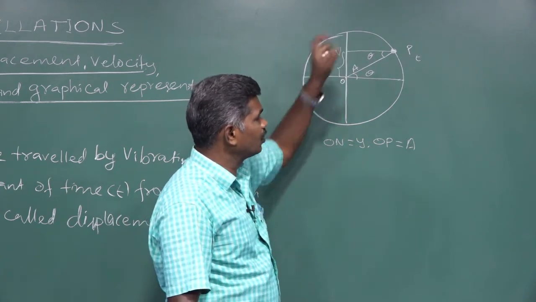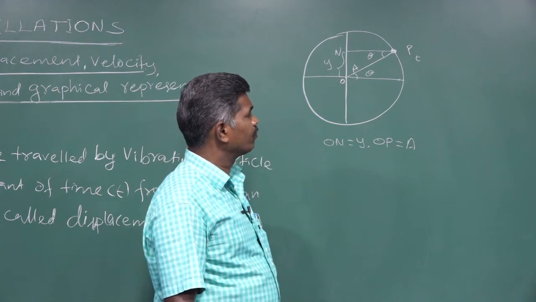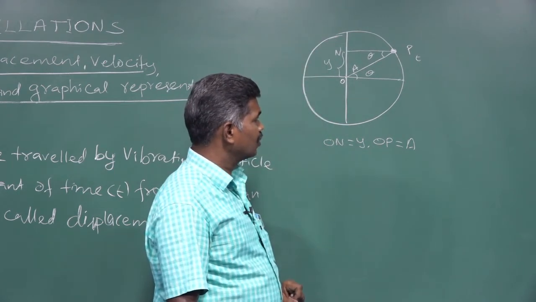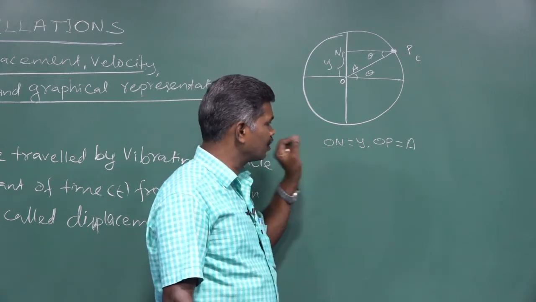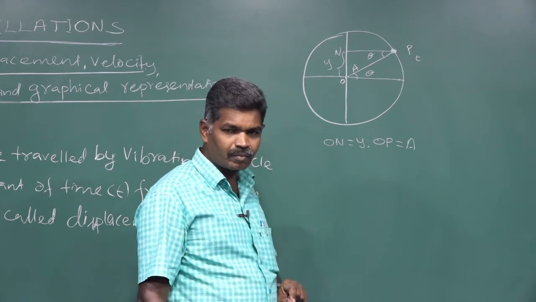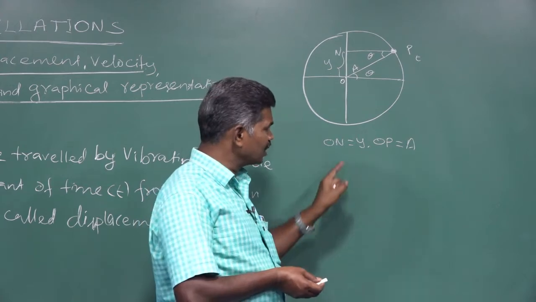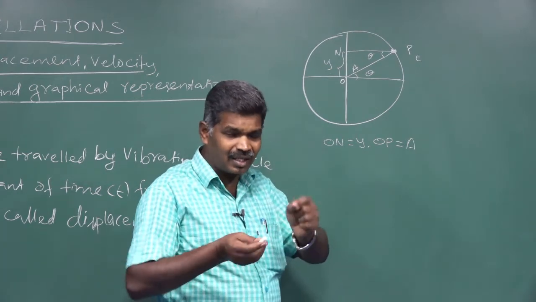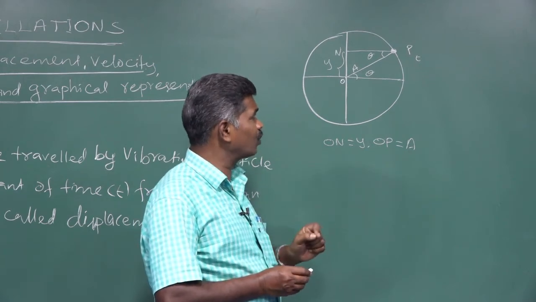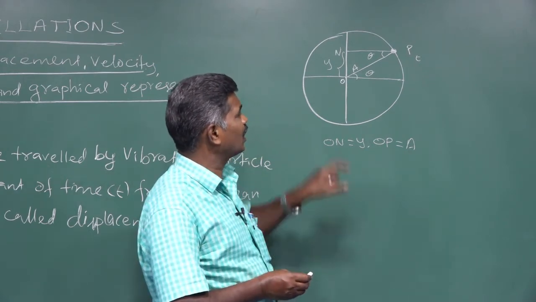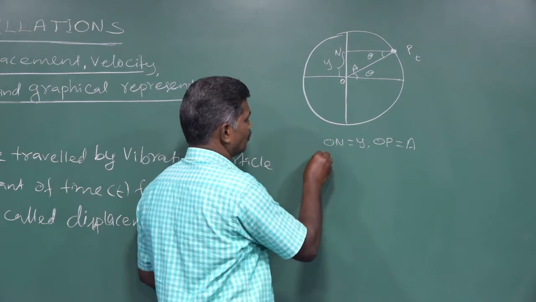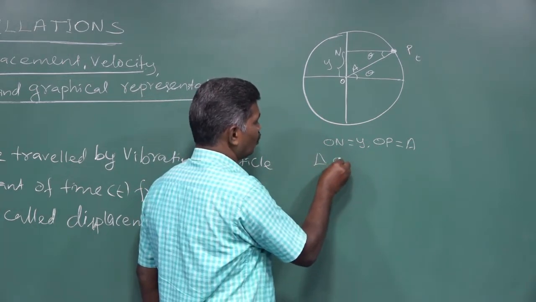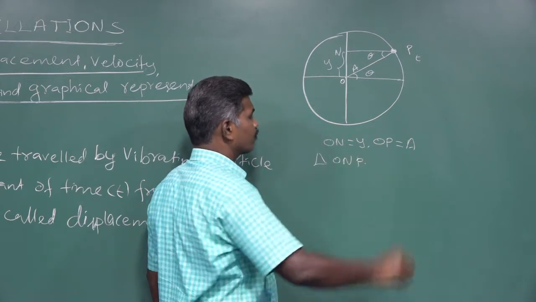At that position, if the particle reaches, it has a certain displacement, which we consider as y. But from time to time this value changes, that is, it changes sinusoidally. That's why we take the right angle triangle ONP.